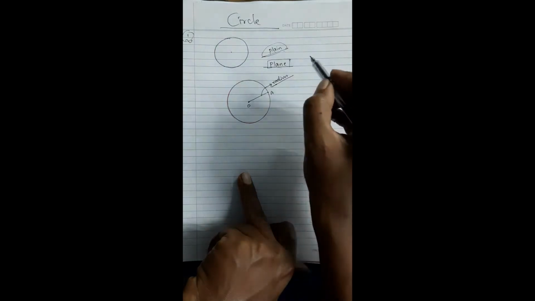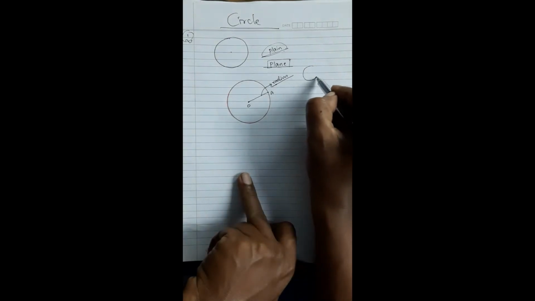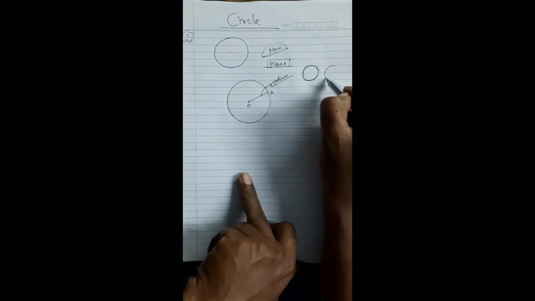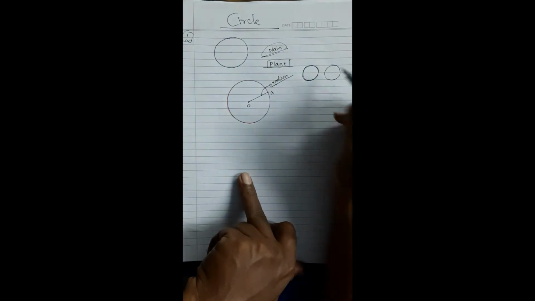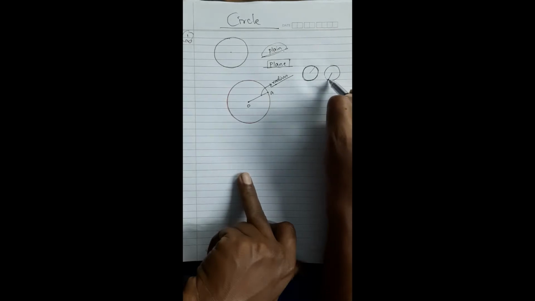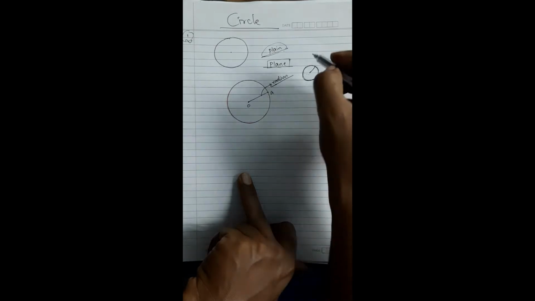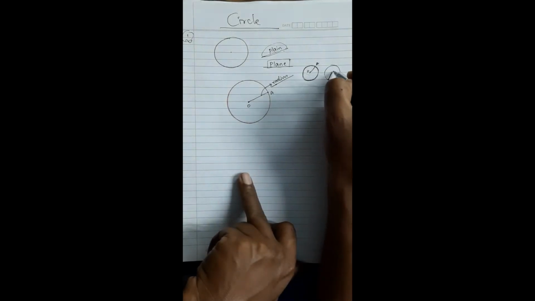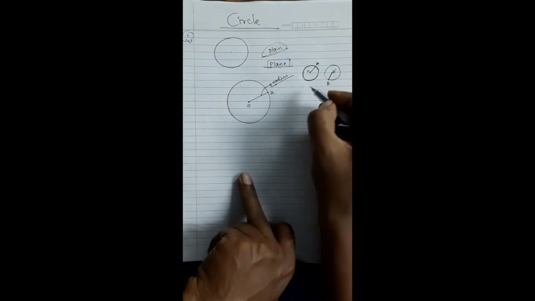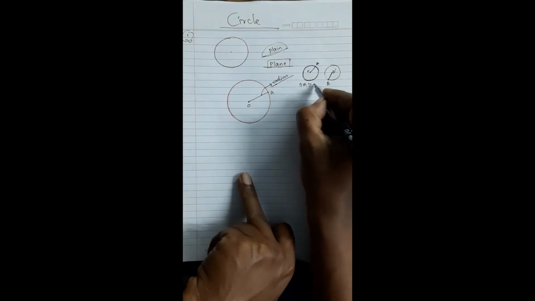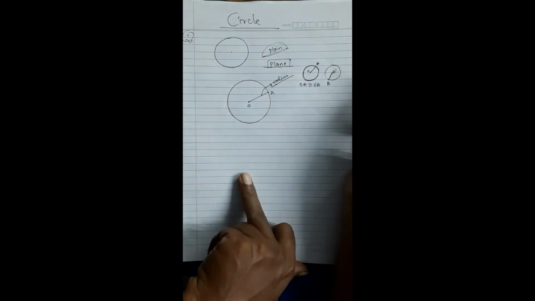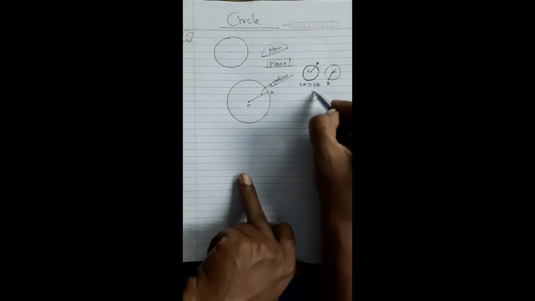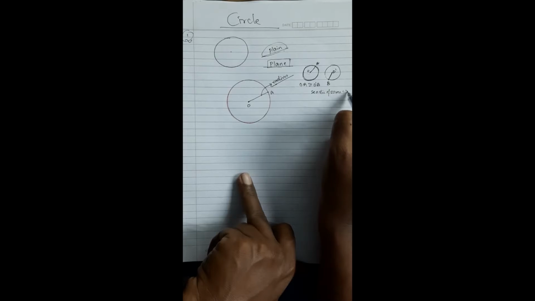Not only same circle, if we have congruent circles, if we draw a circle of radius 3 centimeter and I draw another circle of radius 3 centimeter, the radii of these 2 circles will also be congruent because they are radii of congruent circles. Here also OA will be congruent to O dash B. Reason is again same, my dear students, radii of congruent circles.